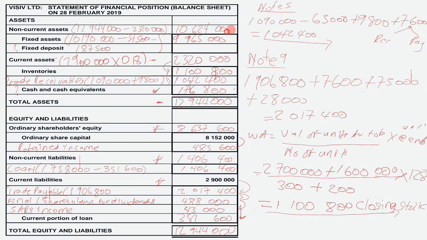So for your fixed deposit, you take non-current assets and subtract your fixed assets. The value of your fixed deposit is going to be 659,000. So now you have your statement of financial position, which is your paper one.